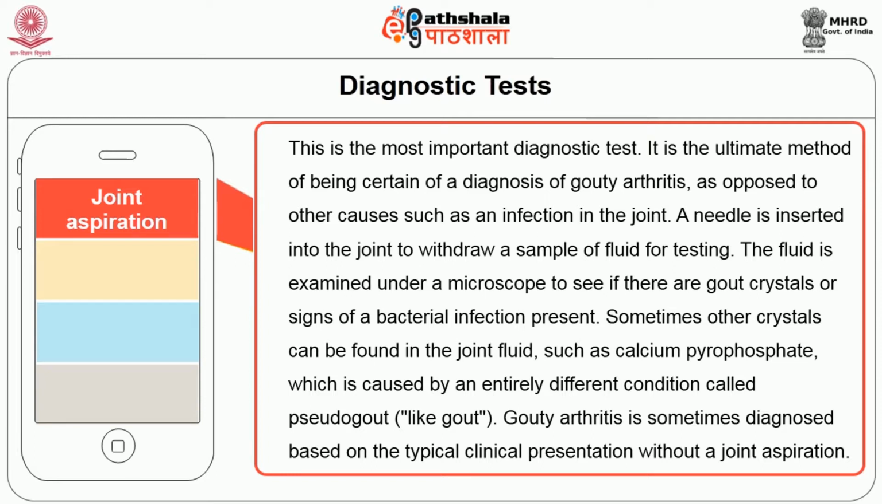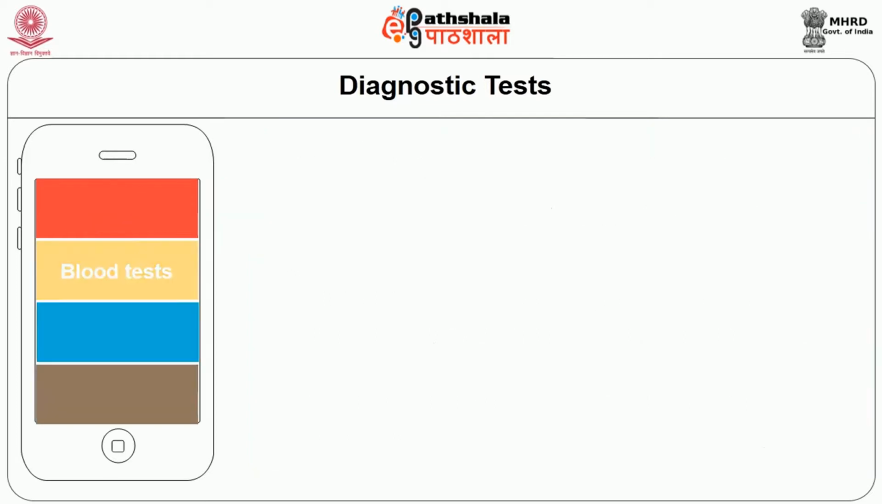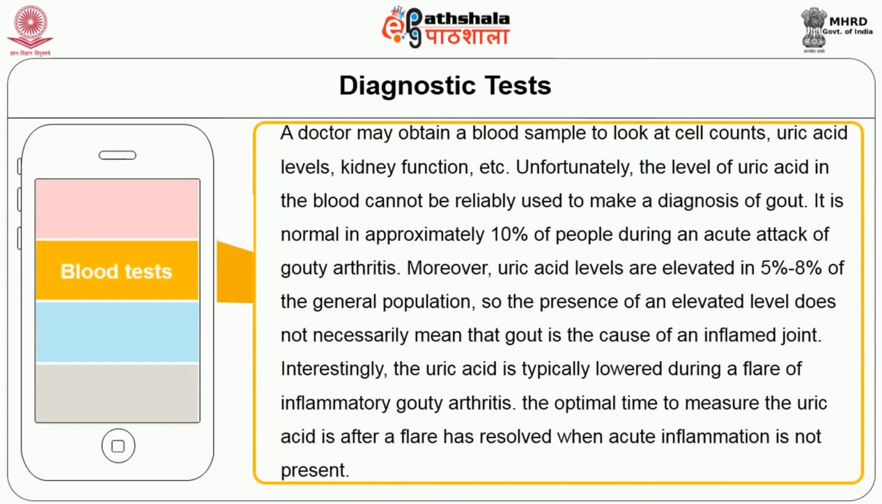Sometimes other crystals can be found in the joint fluid, such as calcium pyrophosphate, which is caused by an entirely different condition called pseudo-gout. It is also like gout. Gouty arthritis is sometimes diagnosed based on the typical clinical presentation without a joint aspiration. Blood tests. A doctor may obtain a blood sample to look at cell counts, uric acid levels, and also to check the kidney function.